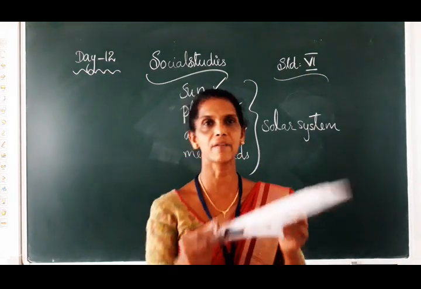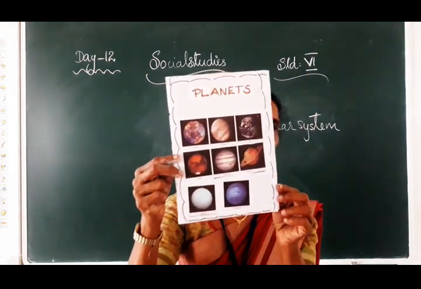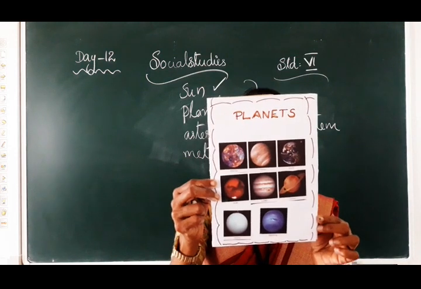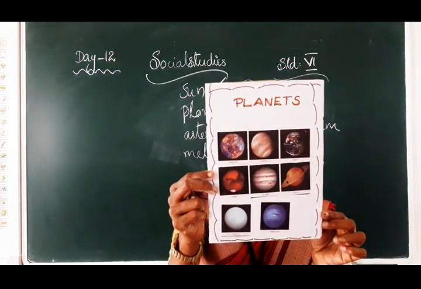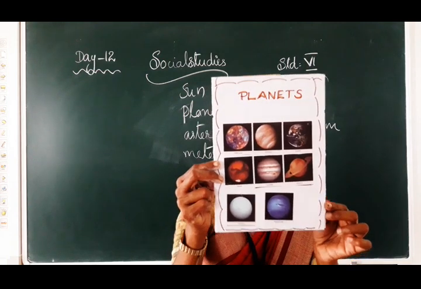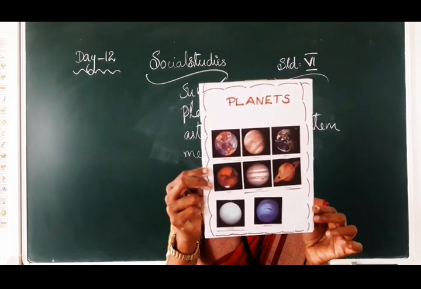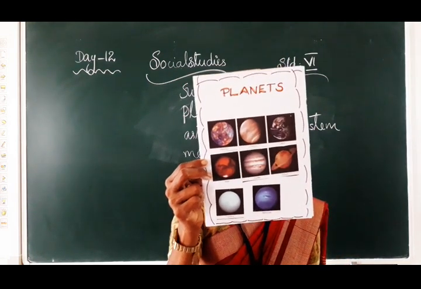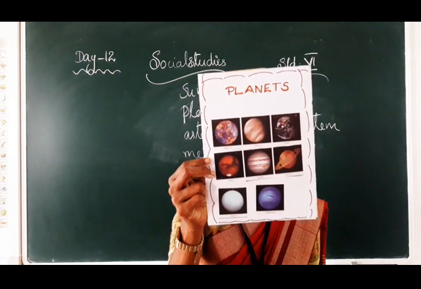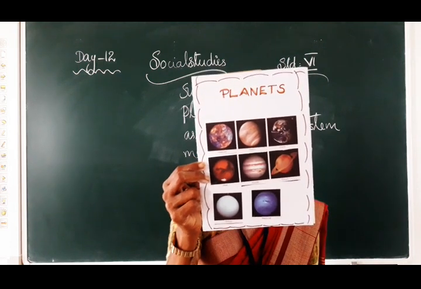Different planets. You can study more in next class. Okay children, the sun, these 8 planets, then asteroids, meteoroids together form the solar system.